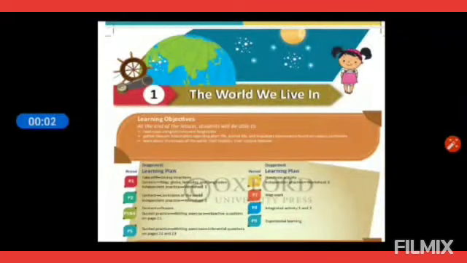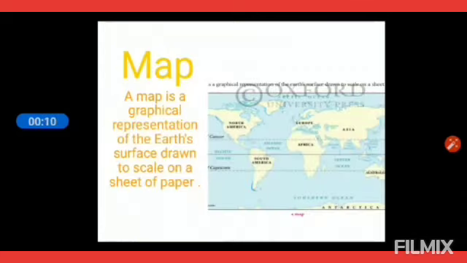Good morning, children. Today we are going to start with the revision of lesson number 1, the world we live in. As you can see on the screen and also in your book, page number 10, the world map is given.